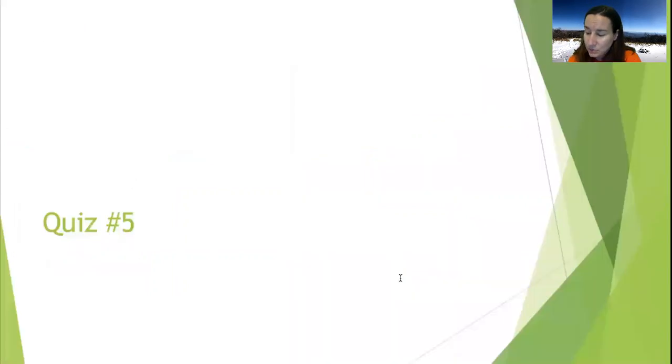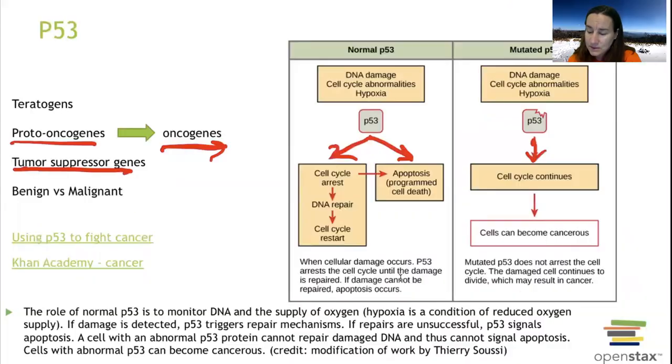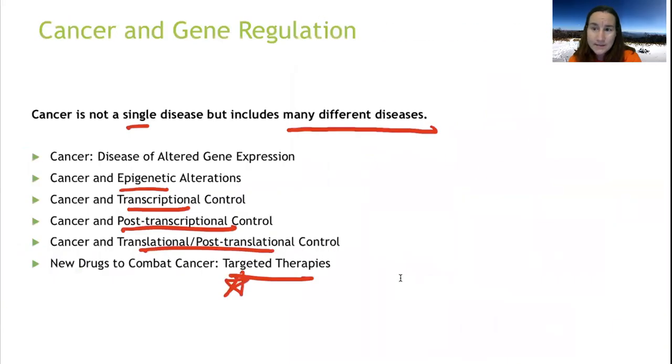So lots of different ways. Again, it's not just one incident. It's not just one way that cancer is happening. It's lots of ways. So if we could try and block it at any of these ways, these are all potential therapies to treat cancer.